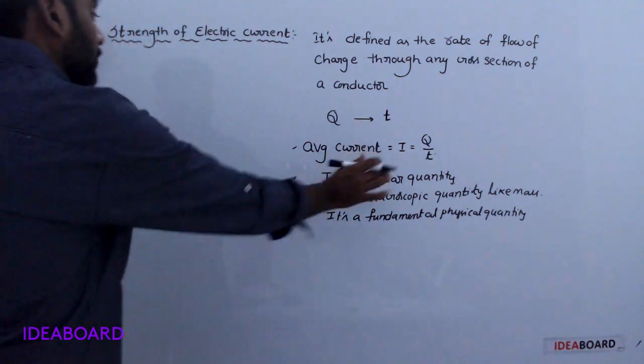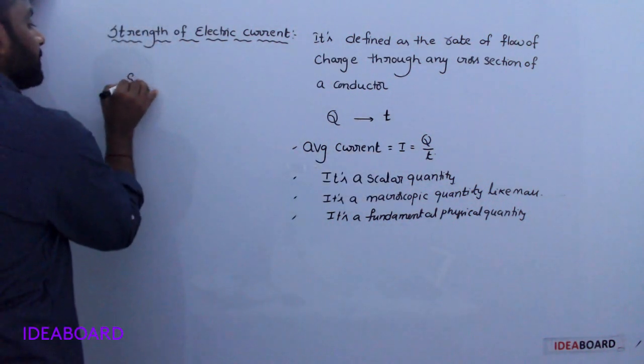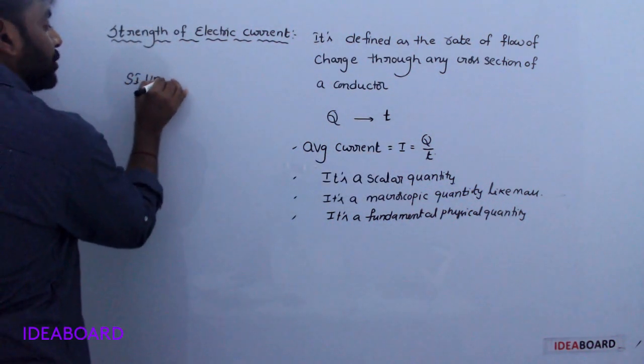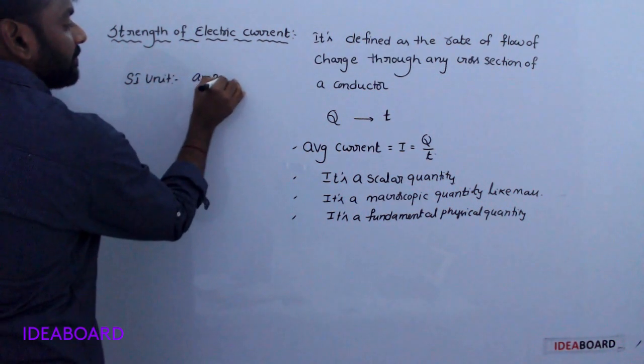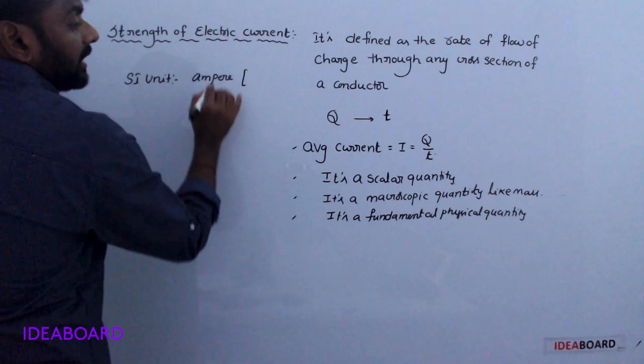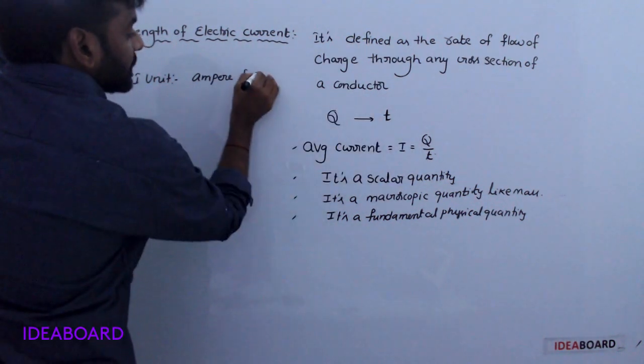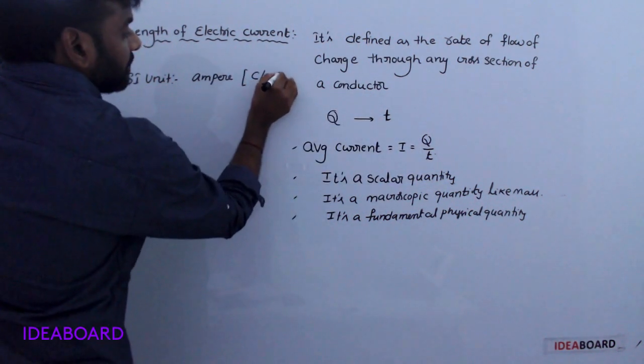Now units. The SI unit is ampere, or coulomb per second.